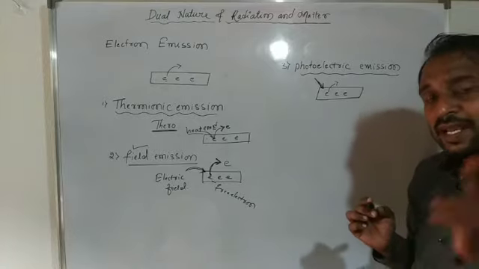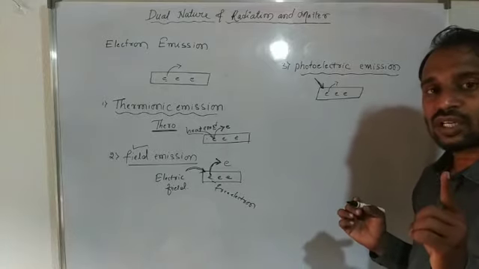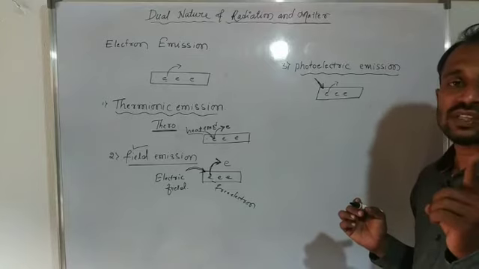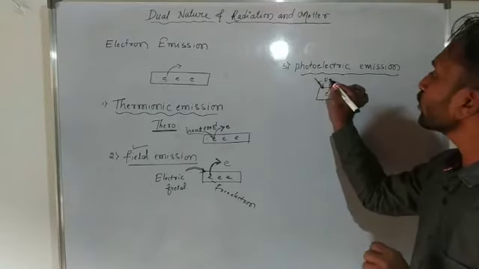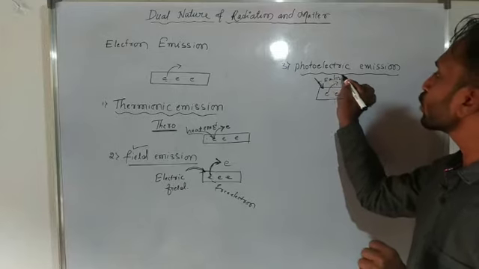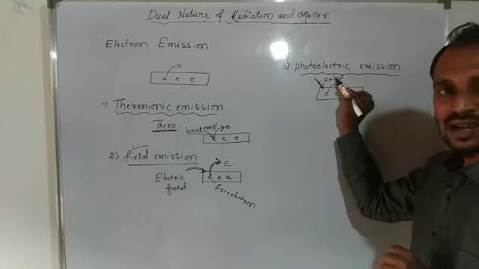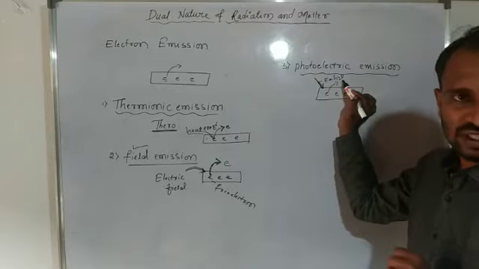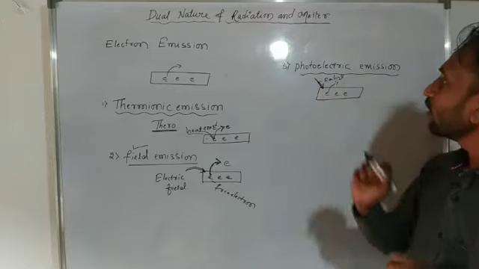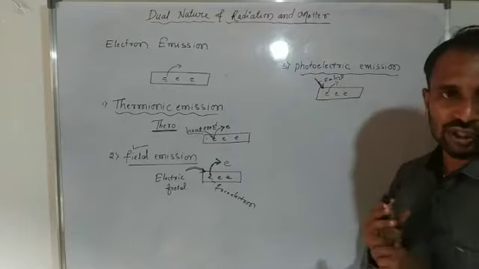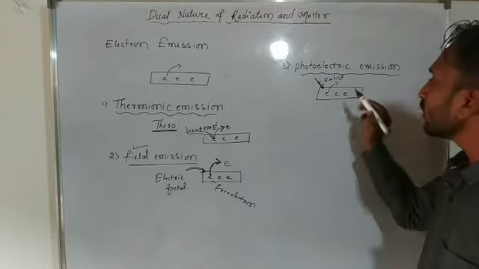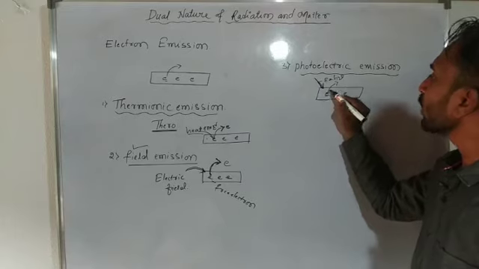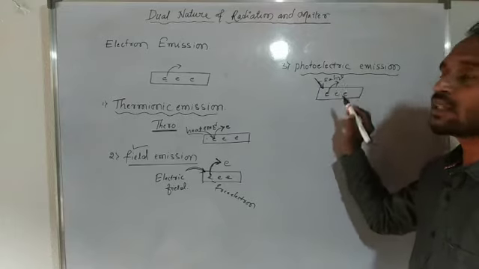Why? Because with a suitable frequency of radiation, the energy of this radiation E is equal to h nu. Here h is the Planck constant and nu is the frequency. It means this radiation has a particular frequency, and by using this frequency the electron comes out from the metal surface.